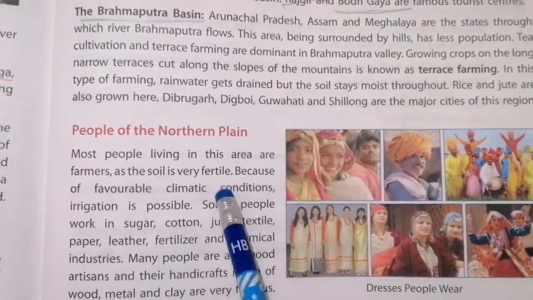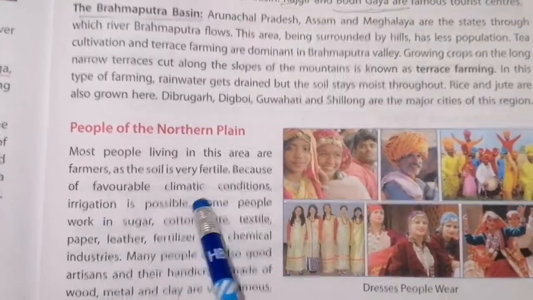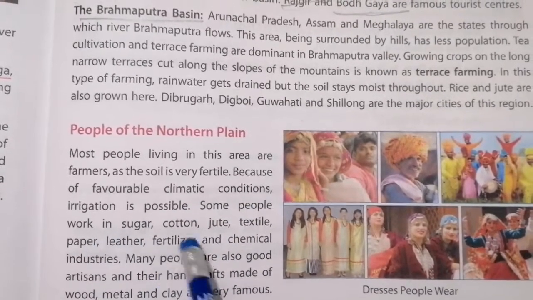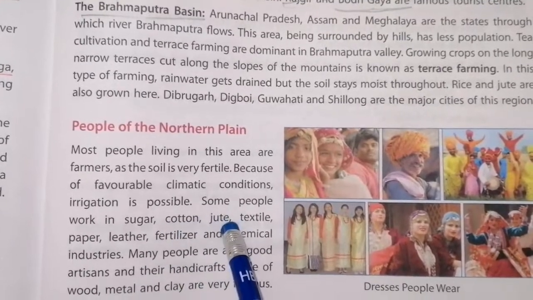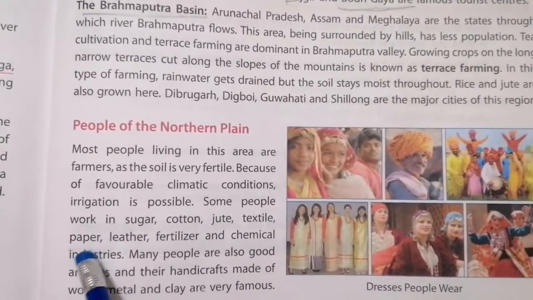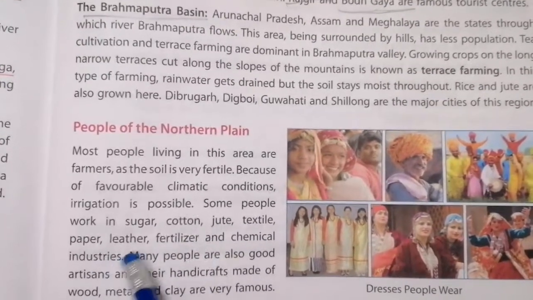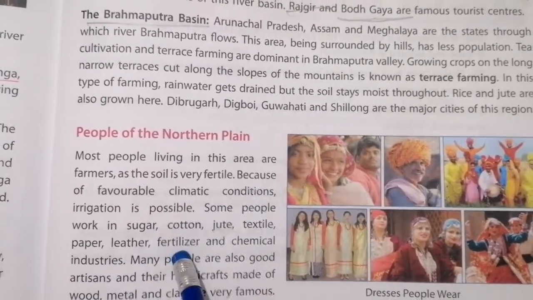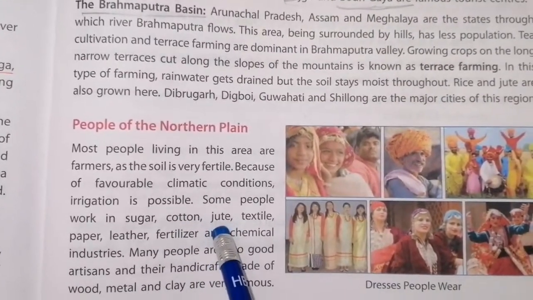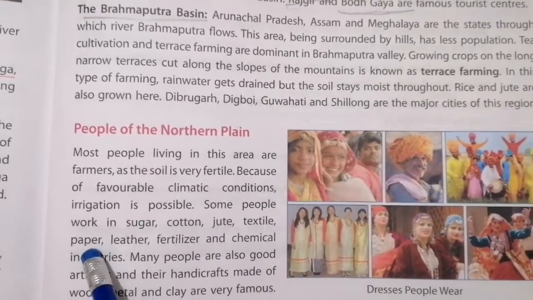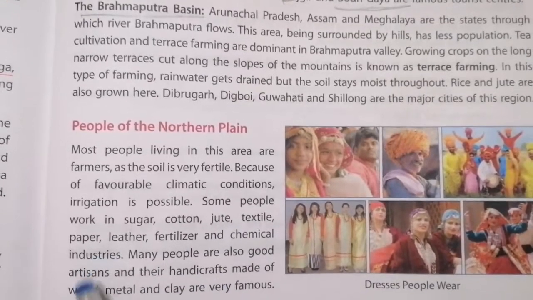Because of favorable climatic conditions, irrigation is possible. Some people work in which industries? Sugar, cotton, jute, textile, paper, leather, fertilizer and chemical industries.